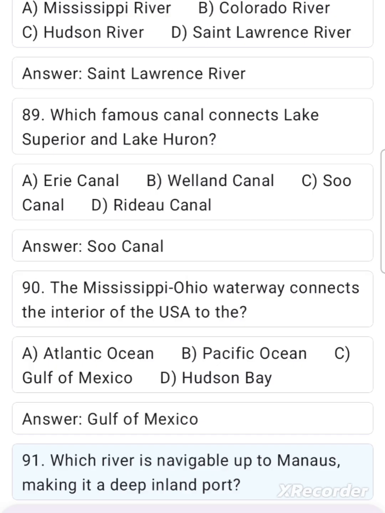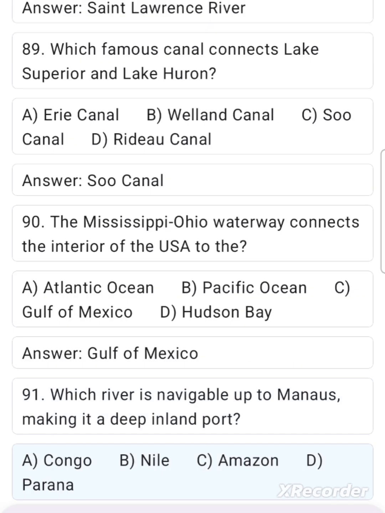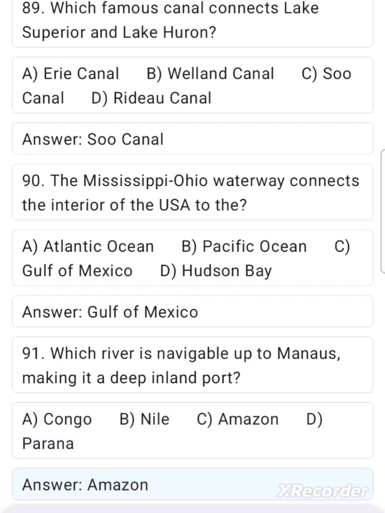91. Which river is navigable up to Manaus, making it a deep inland port? A. Congo, B. Nile, C. Amazon, D. Parana. Answer. Amazon. 92.